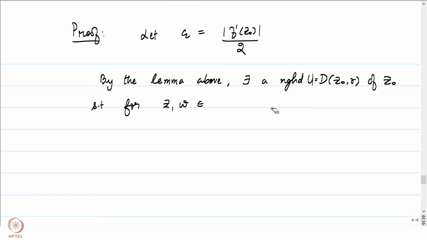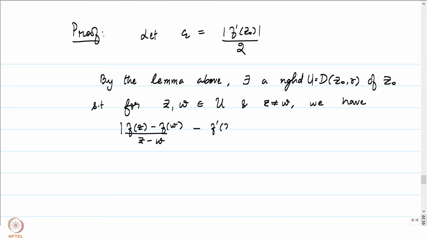So I'll just start writing U from here. For z, w in U and z not equal to w, we have the absolute value of (f of z minus f of w) by (z minus w) minus f prime at z0, and this is less than epsilon, which in our case is the absolute value of f prime at z0 divided by 2.